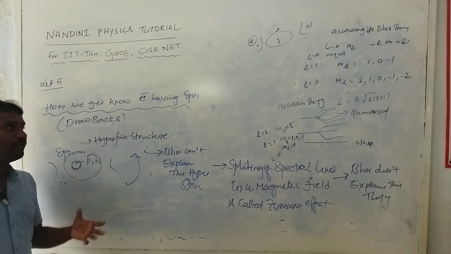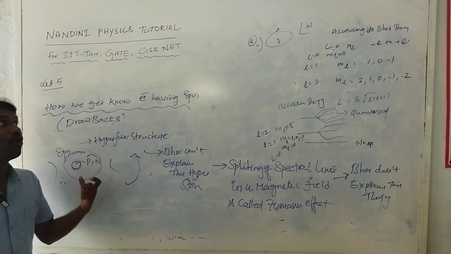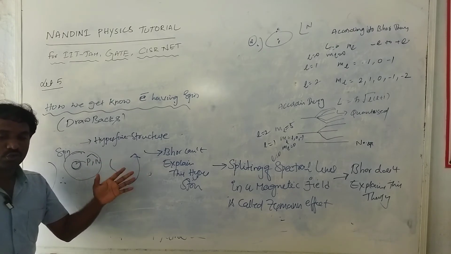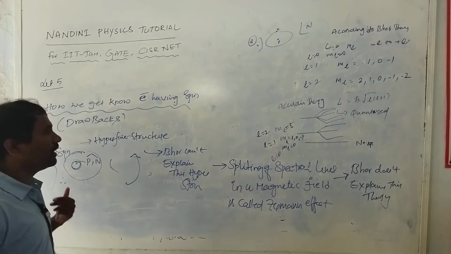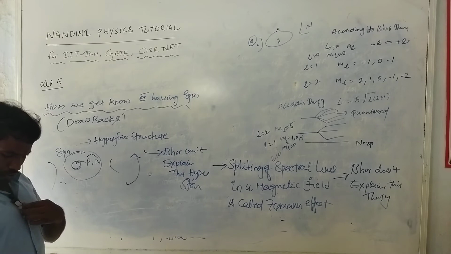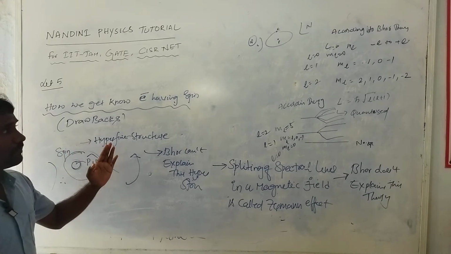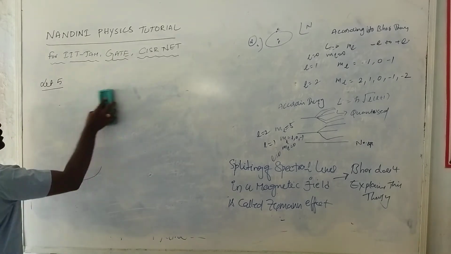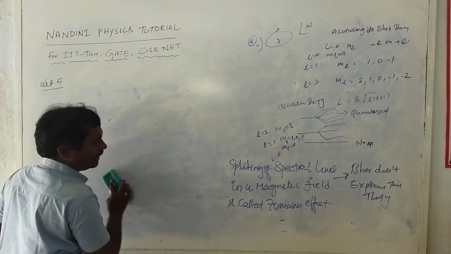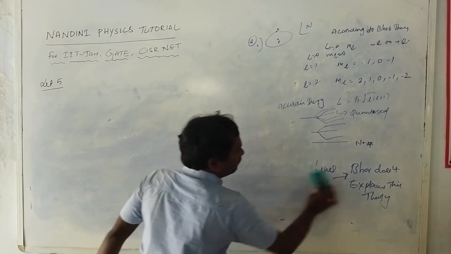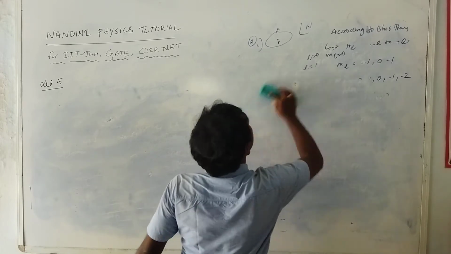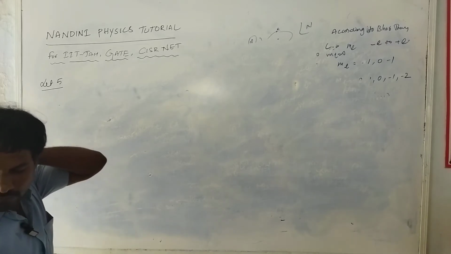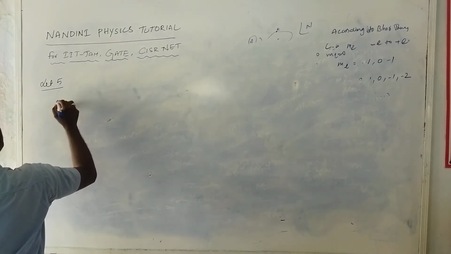After that we introduce the next quantum number, that is called the orbital magnetic quantum number. So that is the third thing. Right now we are discussing that third quantum number. This is about theory: why magnetic quantum numbers were introduced. After that we discuss all these things. So see, the next important third one, the orbital magnetic quantum number.